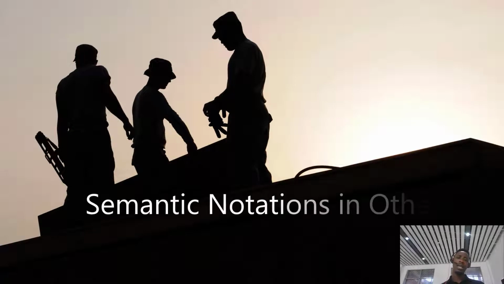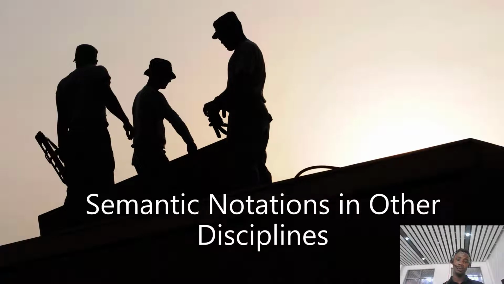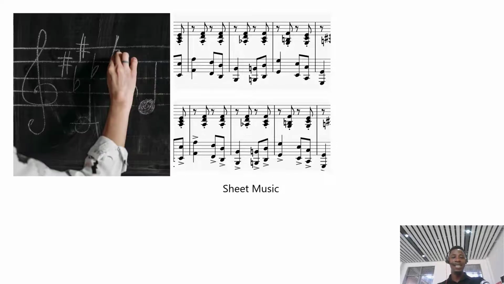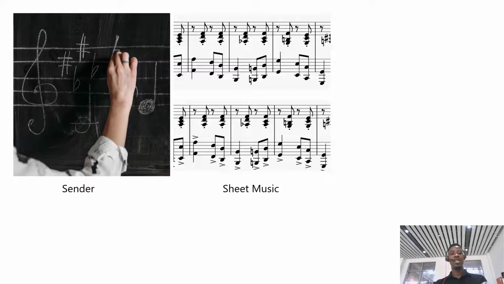Now, let's look at semantic notations in other disciplines. How did they do that? You want to agree with me that we all know what this is? This is sheet music, right? Sheet music. And who is the sender of this? I don't know if you can type in chat. Who is the sender of this sheet music? The sender is the somebody that actually writes the music, right?